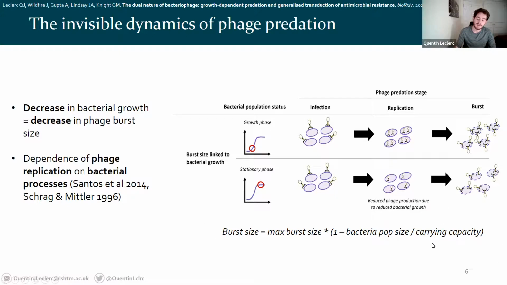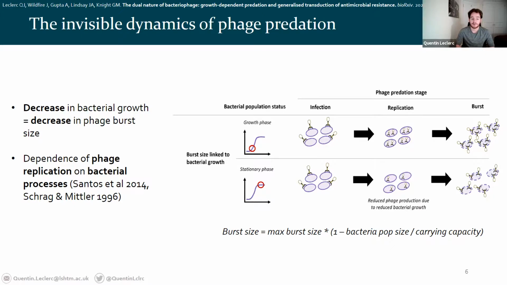Mathematically in the model, this is expressed as a logistic function. So simply put, the burst size of the phage decreases the closer the bacterial population size is to the carrying capacity. And this is the exact same function that I'm using to also model bacterial growth in general in the model. So that's an interesting result, because previous attempts to model this sort of link between bacterial growth and phage burst size have relied on complicated, quite abstract functions with various exponents. So here, that's the first time we've been able to link it so linearly, in a way. So that's the first insight that the model is revealing here, the invisible dynamics of phage predation.